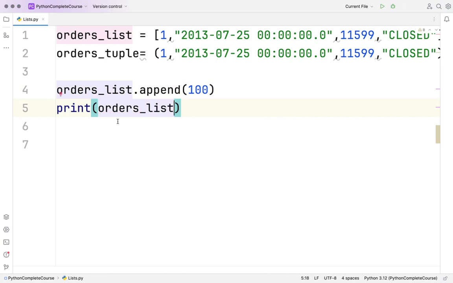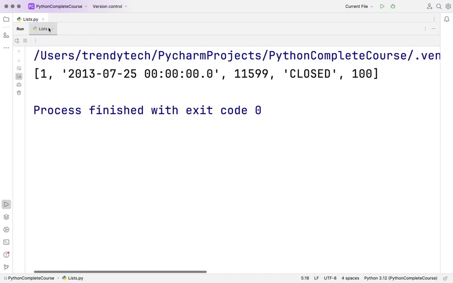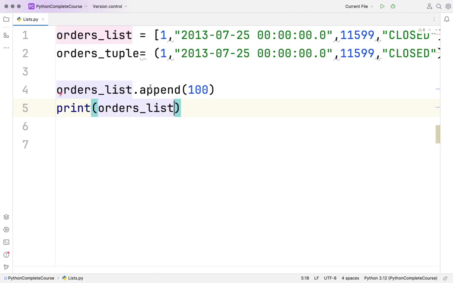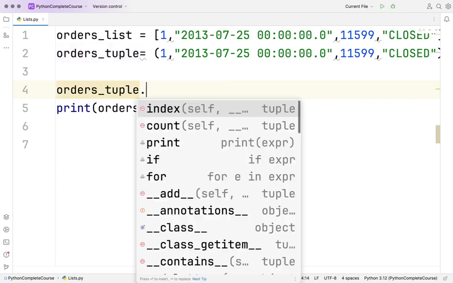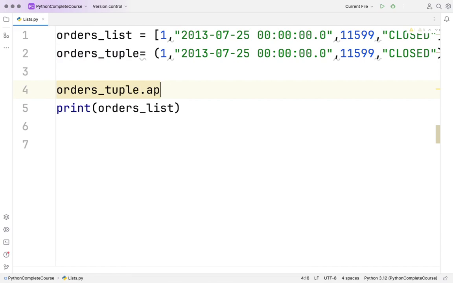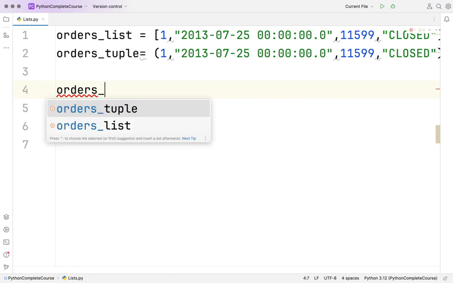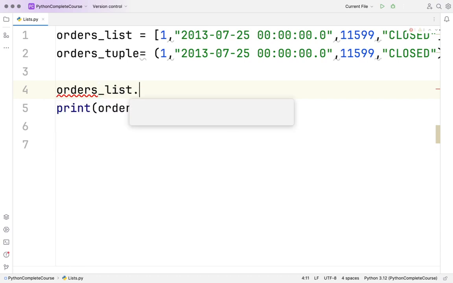So this was working anyways. Now what if I make it orders tuple? Append itself is not there when you say it like this, but when we say orders list, automatically you will find append. You can see this, right? That's a clear cut indication.